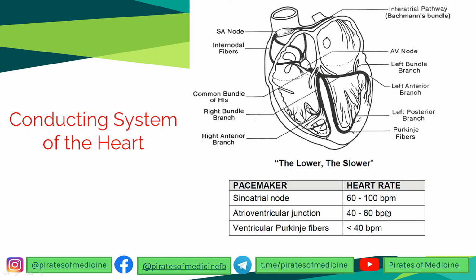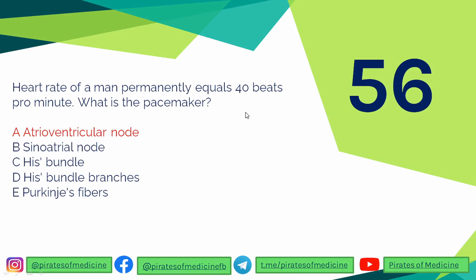When the Purkinje fibers, the next part of the conducting system, work as the pacemaker, if the SA node and the AV node are not working, then the heart rate comes out to be less than 40 BPM, because they can only generate action potentials at less than 40 BPM. So if the beats are 40 beats per minute, then the pacemaker is the AV node.